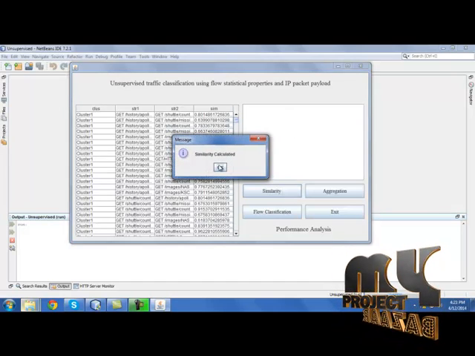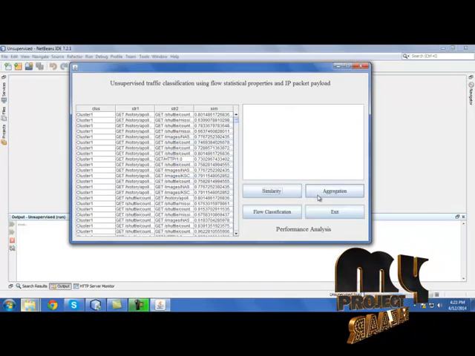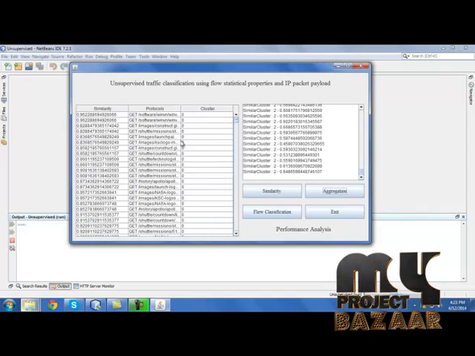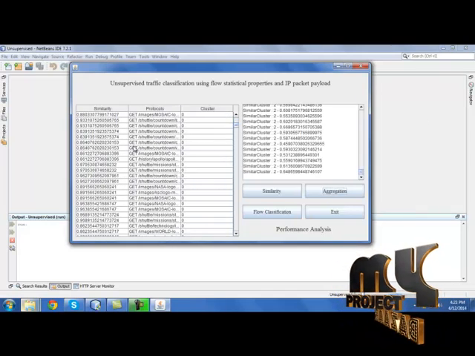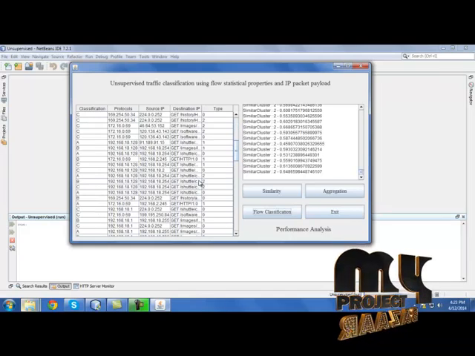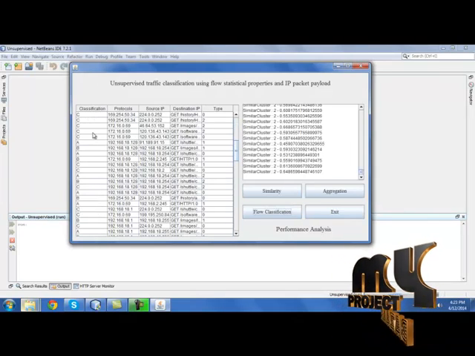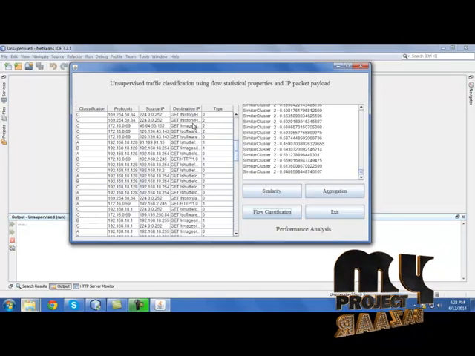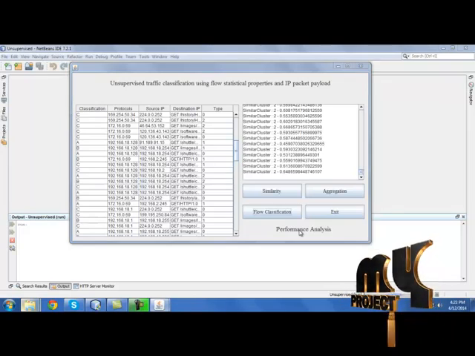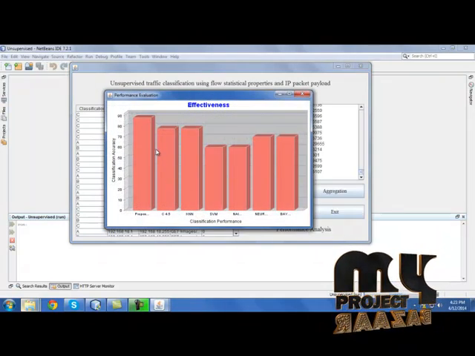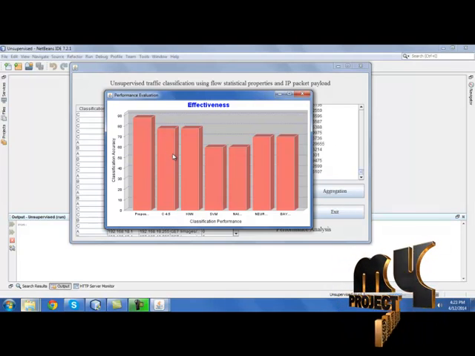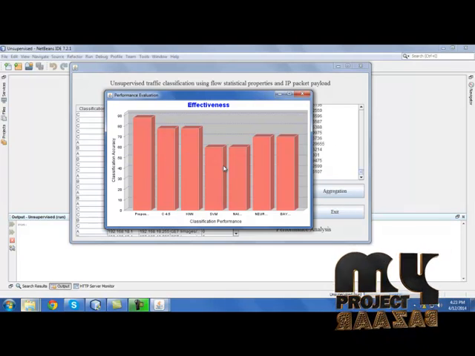Once the similarity has been extracted, we need to extract cluster aggregation. The cluster aggregation has been extracted. Then we need to identify flow classification. The final result is based on the code word and the classification model, and the protocols, source IP and destination IP used in the classification model. Click performance analysis. It will show the accuracy of the proposed method compared with other methods like C4.5, KNN, SVM, etc.